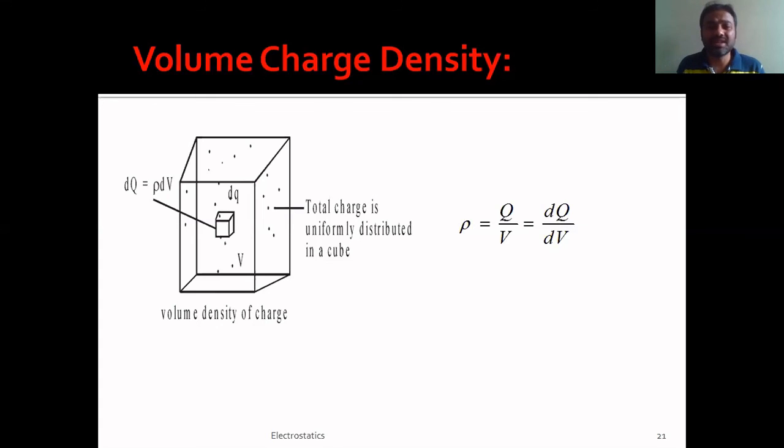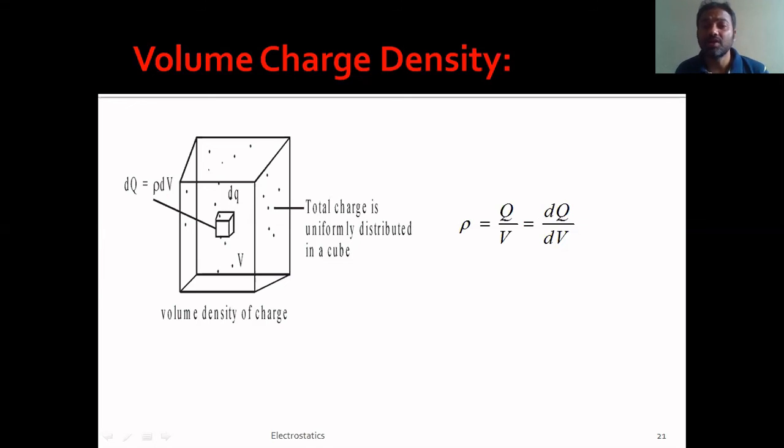Again, if you understand linear charge density and surface charge density, it becomes very easy for you. This is the charge per unit volume. Let us assume this is the object that I have taken. Let the total charge given to this object be capital Q, and let its total volume be V. You just divide the total charge by the total volume. This becomes the volume charge density, which is defined as the charge per unit volume.